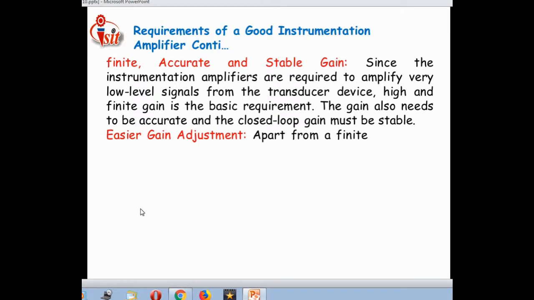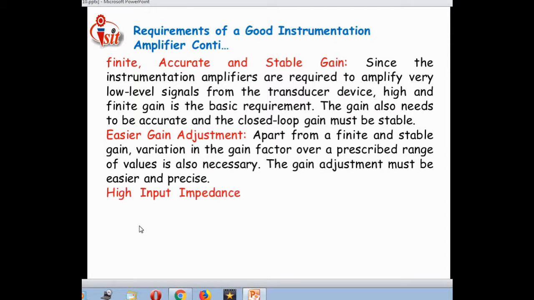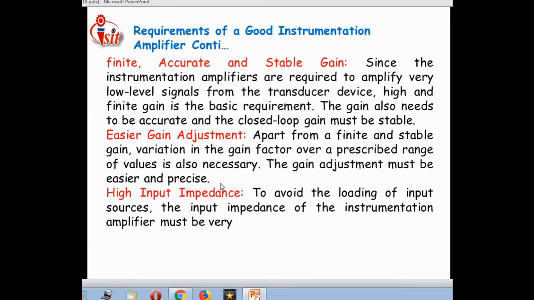Then the second requirement is easier gain adjustment. That means the gain adjustment provision related to the instrumentation amplifier should be the easiest one. Apart from a finite and stable gain, variation in the gain factor over a prescribed range of values is also necessary. The gain adjustment must be easy and precise. Along with this, the third requirement is high input impedance. The input impedance for any system related to an instrumentation amplifier should have a very high value.